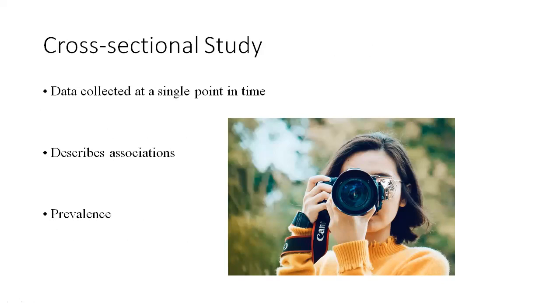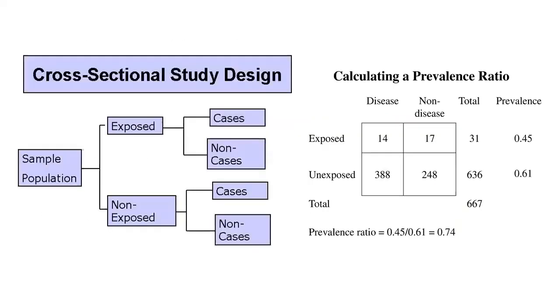It describes the association, like whether a particular diet has an association with autism spectrum disorder. It just gives you an idea about the prevalence. It doesn't comment upon the incidence, the relative risk, attributable risk, and all those things. So it is a mild kind of evidence that is being developed here.